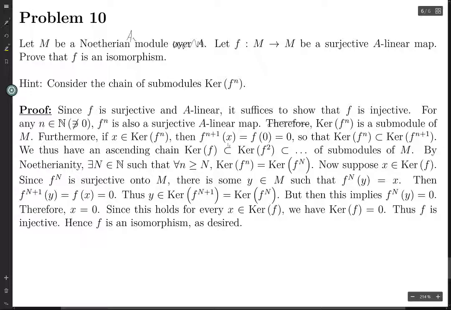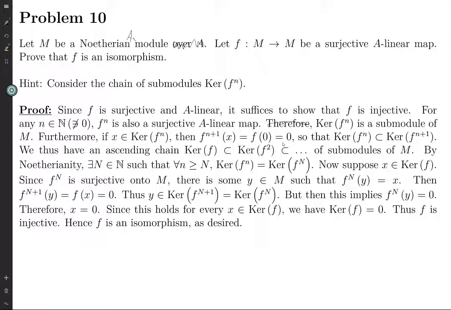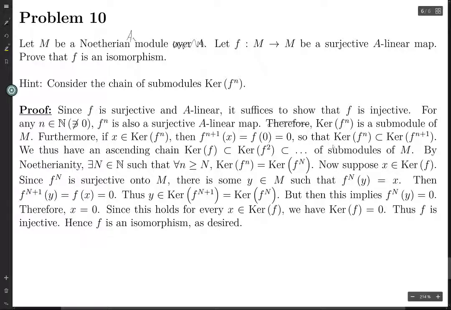So you're taking 0 and feeding it through f, and so you'll get 0 because it's an A-linear map. Okay, so this tells us that the kernel of f to the n is contained in the kernel of f to the n plus 1, because if x is in the kernel of f to the n, then f to the n plus 1 of x is 0.